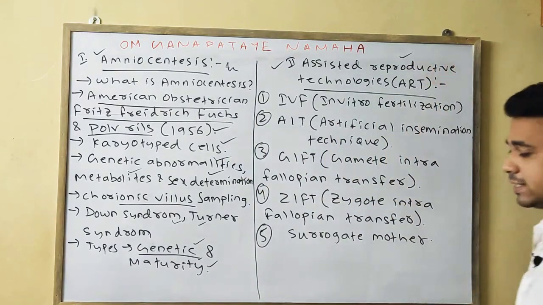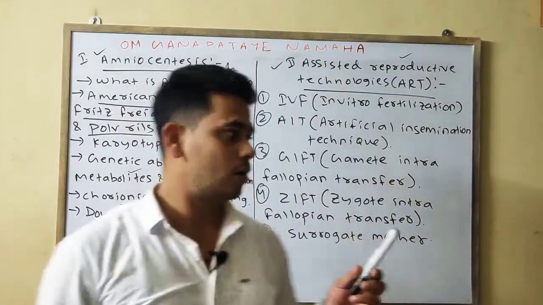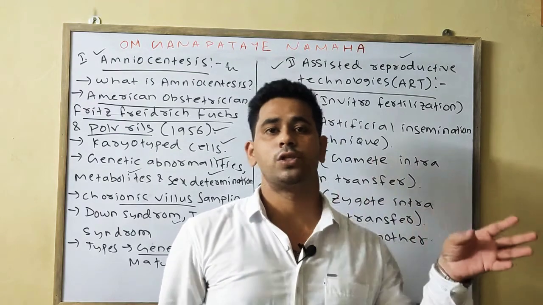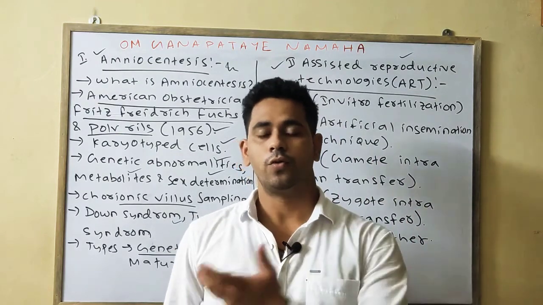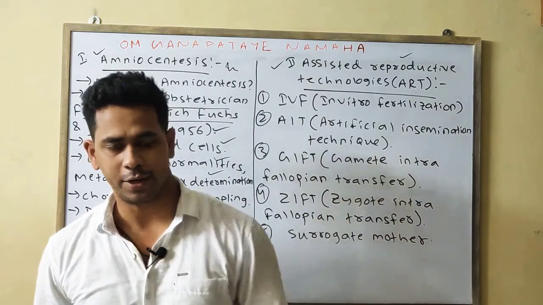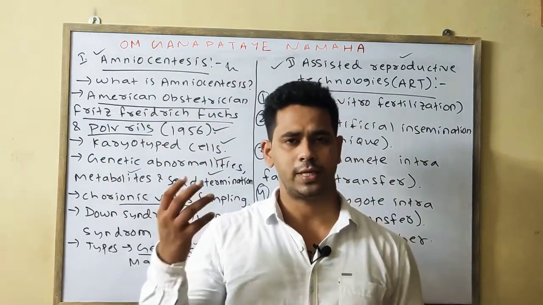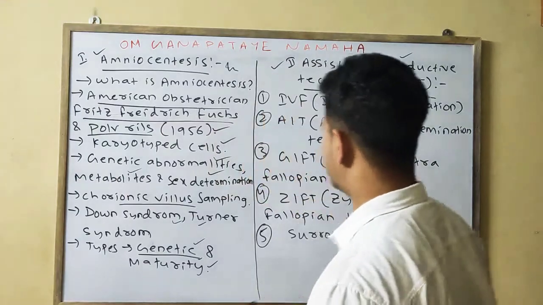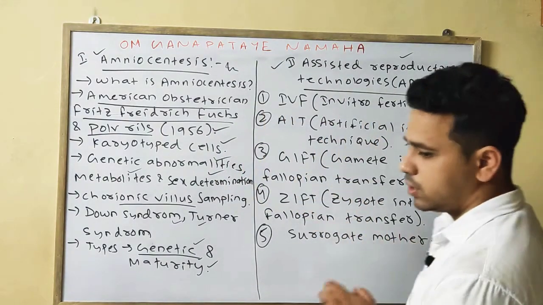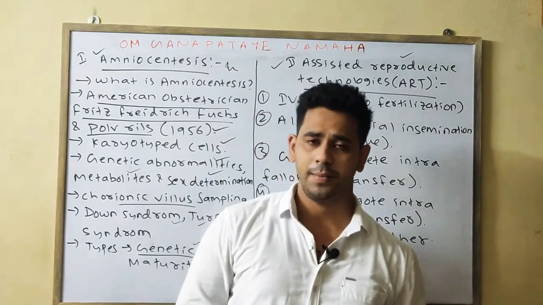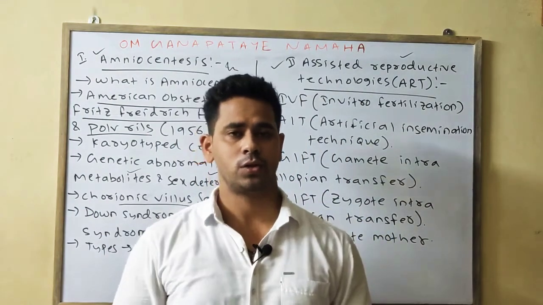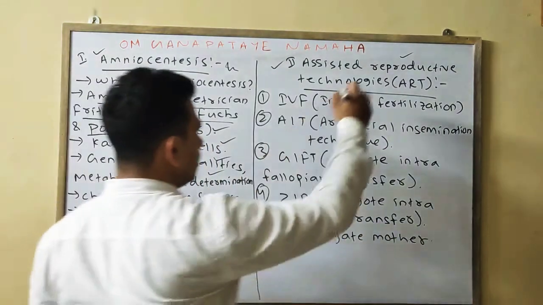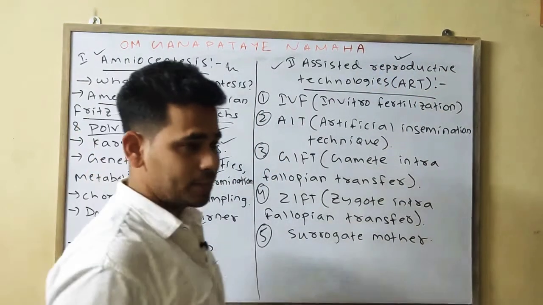Next we will go for assisted reproductive technology. Before going to it, you should read about infertility. What is infertility? The various causes of infertility in women are ovulation disorders or problems in the fallopian tube. In the case of males, there are causes such as testicular surgery or oligospermia, meaning the sperm count is very low, below 10 million. So these are the causes of infertility, and how it can be diagnosed. Various treatments are also present for infertility, and the treatments are nothing but assisted reproductive technology, or ART. It is of 5 types.